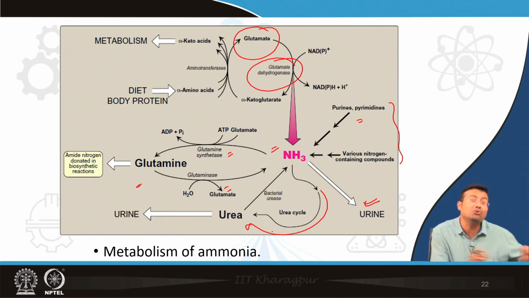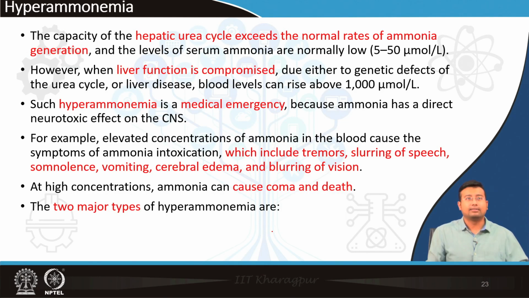Where it undergoes the urea cycle and production of urea, and ultimately it is in the form of urea that it is excreted in urine, because higher animals are ureotelic. Mammals are ureotelic, we excrete urea, birds are uricotelic, and fishes are ammonotelic, they can directly excrete ammonia from the system. Alright. So now finally we are into hyperammonemia,